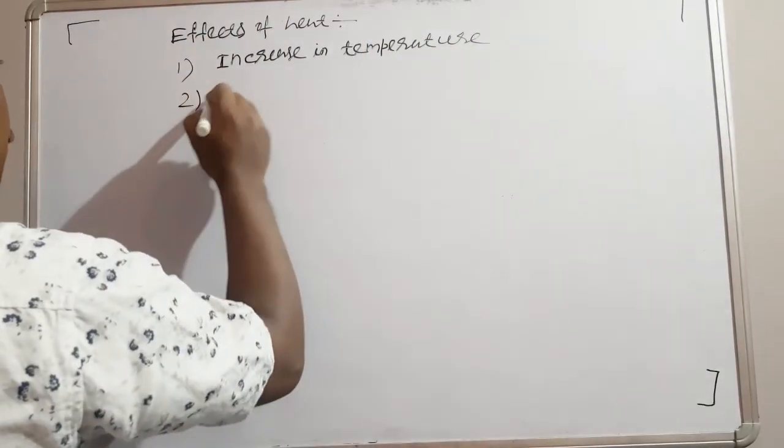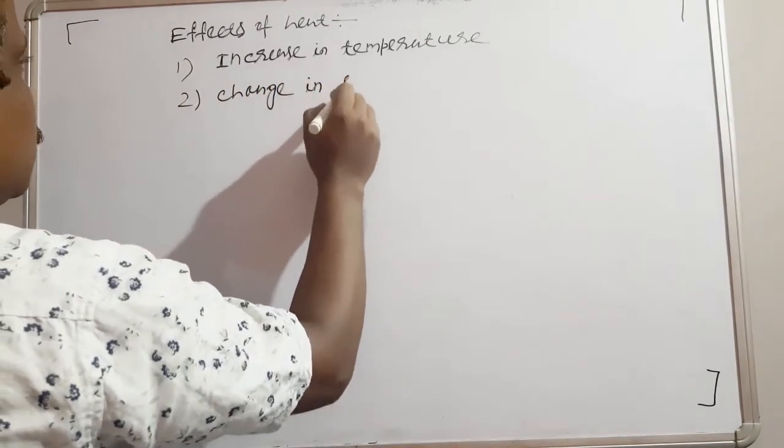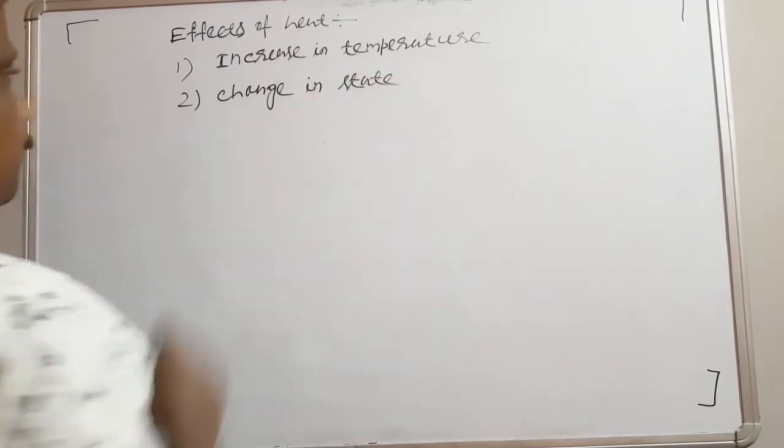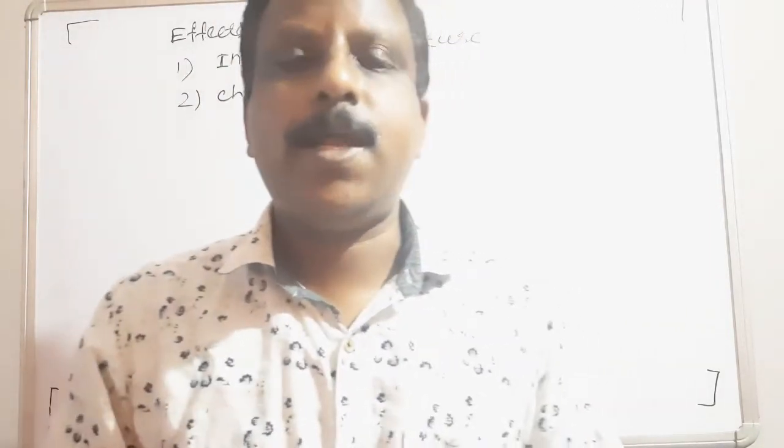Then the second effect, the change in state. What do you mean by state? State means the object exists in three states: solid, liquid and gas. When solid changes to liquid, or liquid changes to gas, or gas changes to liquid, this is called change of state. So when we are giving heat to a body, there will be a change of state.